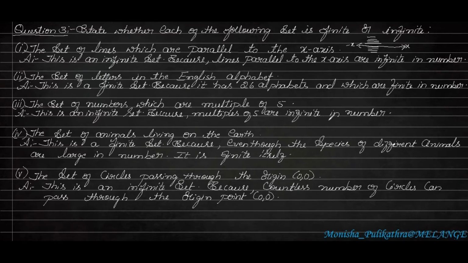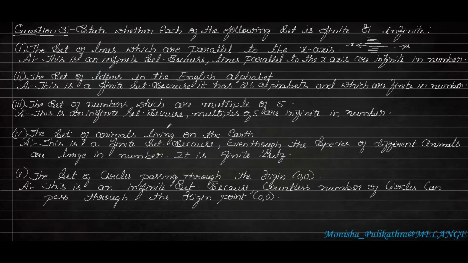Whichever number ends with 0 or 5 is divisible by 5, because we know the table of 5: 5 ones are 5, 5 twos are 10. Once 5 comes, the next time 0 comes in the units place. So the numbers which are divisible by 5 are infinite in number, and it comes under an infinite set. Okay, next, moving on to the fourth question.